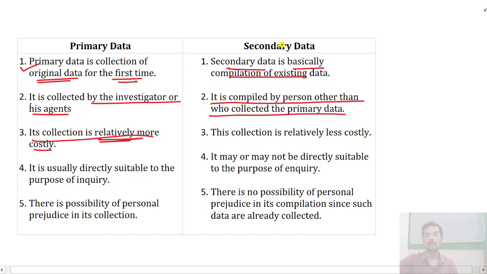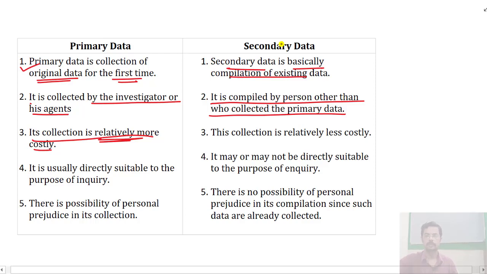The data may not be directly applicable to us, so we need to rearrange or compile it in the manner we require.